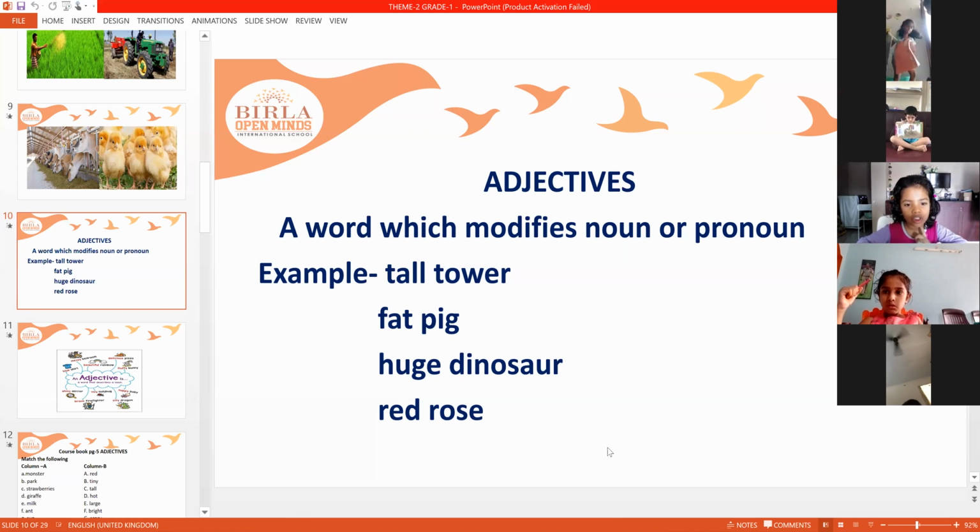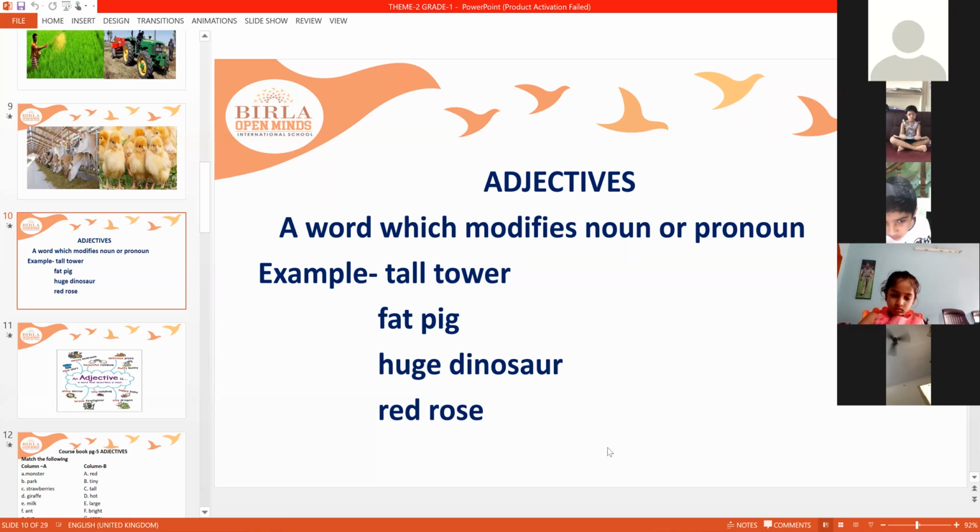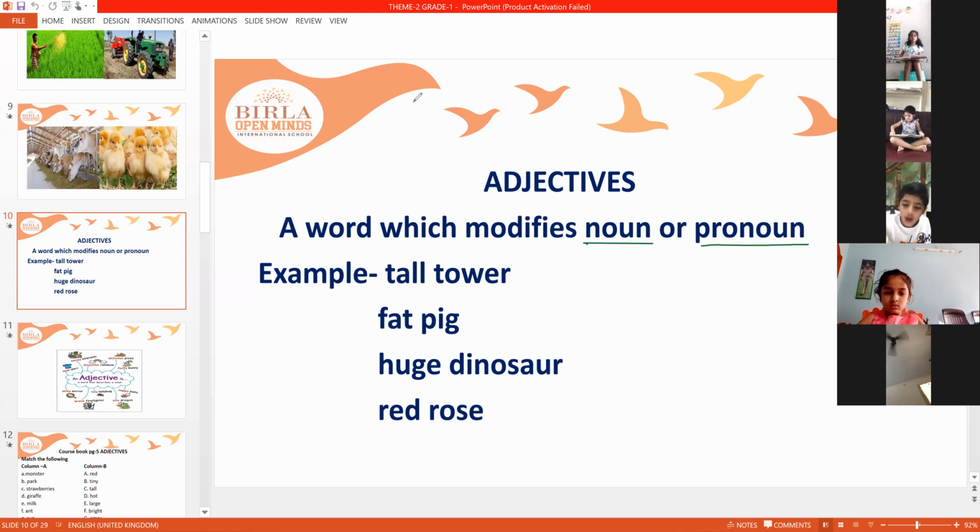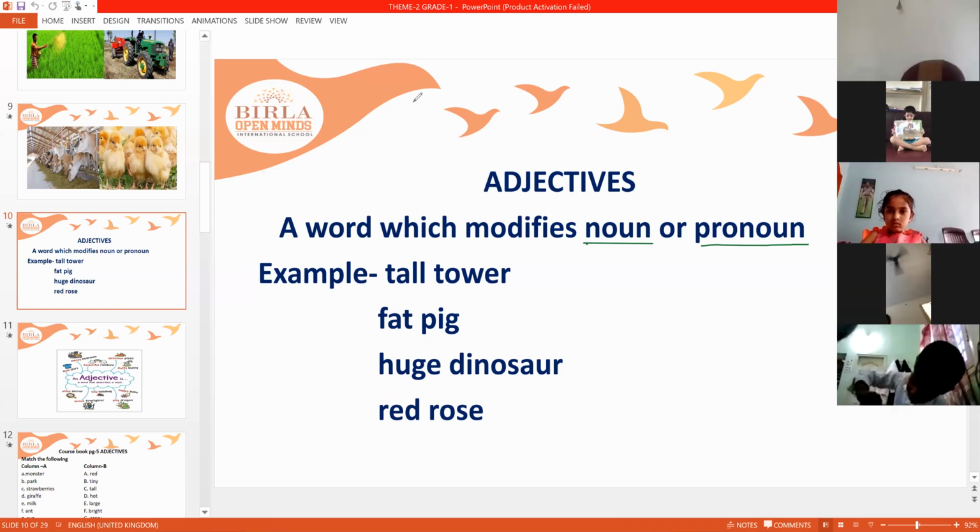A word which modifies a noun. Just now we have discussed what is a noun and pronoun. Now see. Example, tall tower, fat pig. An adjective is a word which modifies a noun or pronoun. Nouns are naming words. Pronouns are used instead of a noun. So adjectives, what will they do? All the adjectives will modify the noun or pronoun.